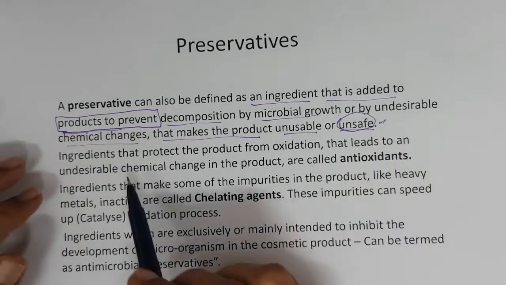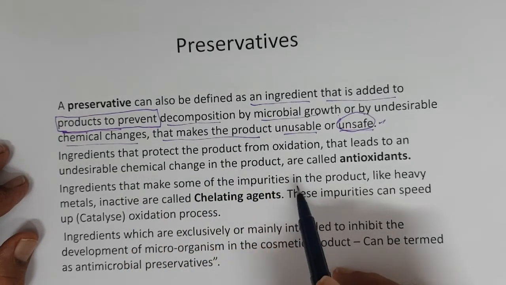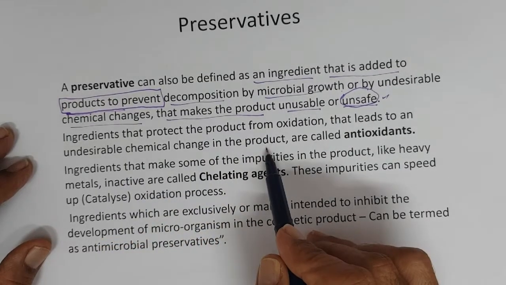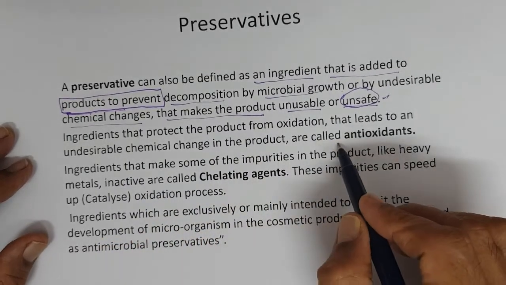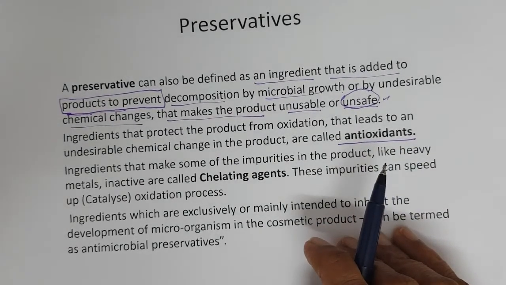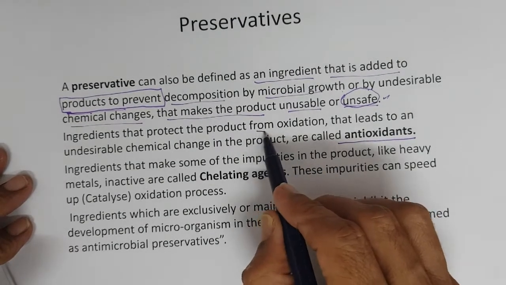Ingredients that protect the product from oxidation that leads to an undesirable chemical change in the product are called antioxidants. So all antioxidants protect the product from oxidation.